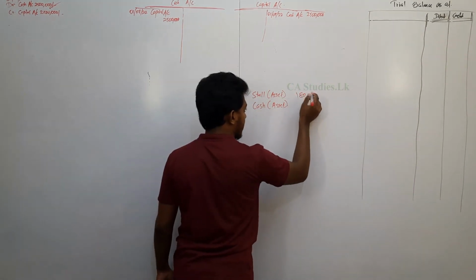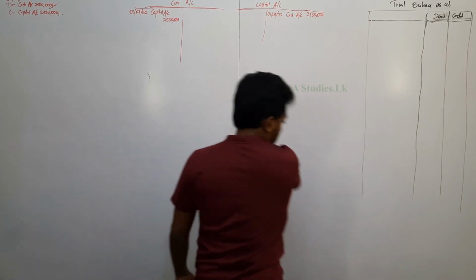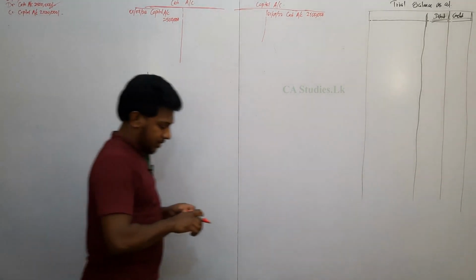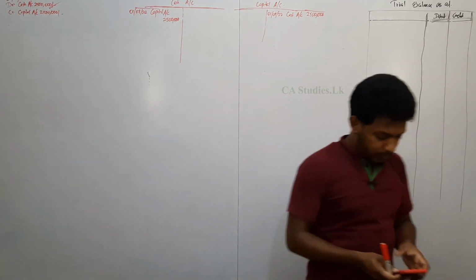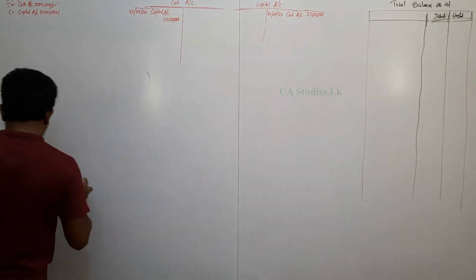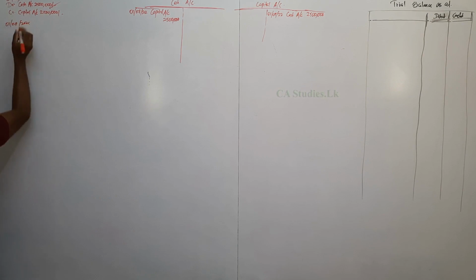How much? 1.8 million, right? I'm taking it here directly. It's easy, right? So the date is... the date is not mentioned, right? I take it as the 1st July.